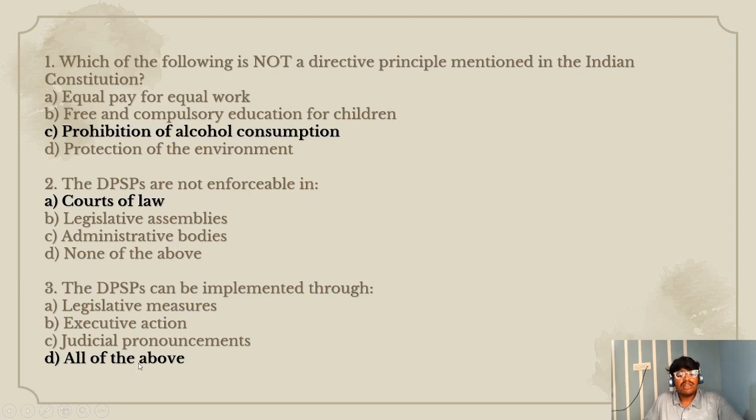Second question. The DPSPs are not enforceable in: option A, courts of law, option B, legislative assemblies, option C, administrative bodies, option D, none of the above. The right option is option A, courts of law. Third question. The DPSPs can be implemented through: A, legislative measures, B, executive actions, C, judicial pronouncements, D, all of the above. The right option is D, all of the above.